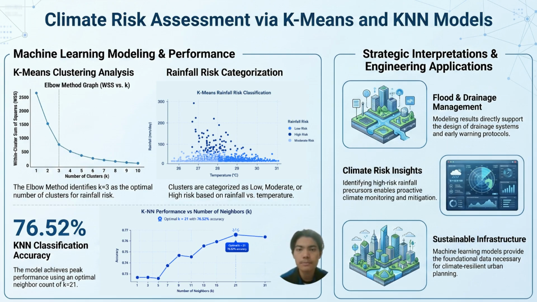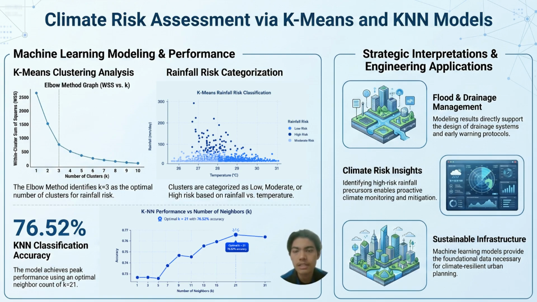On this slide, I will explain the machine learning modeling and performance used in our climate risk assessment study. First, we applied K-means clustering to identify rainfall risk categories. Using the elbow method, we found that K equal to 3 is the optimal number of clusters, representing low risk, moderate risk, and high risk rainfall conditions. The scatter plot shows how these rainfall risk categories are distributed based on temperature and rainfall intensity. We can observe the higher rainfall values are generally associated with the high risk clusters.